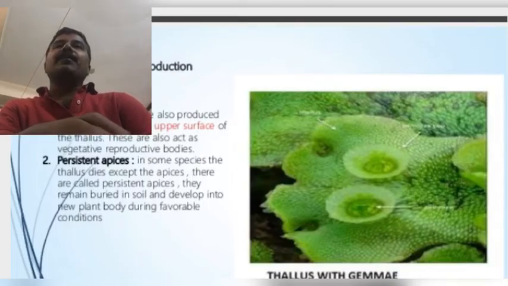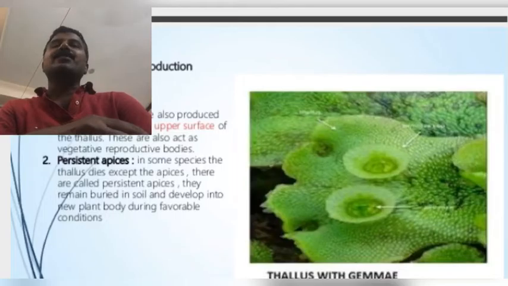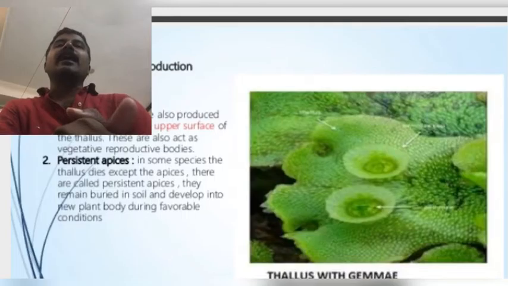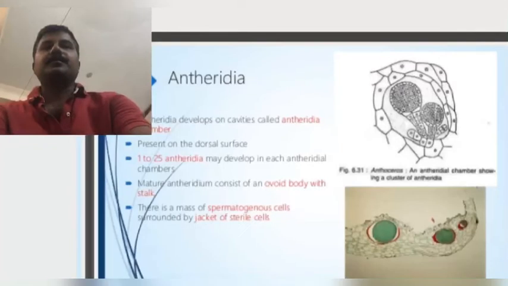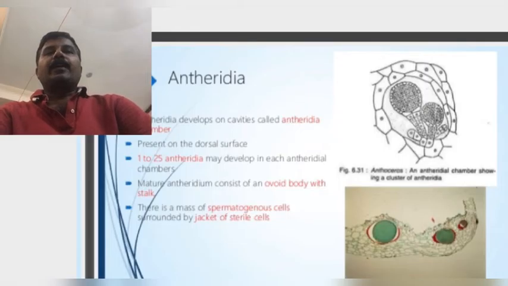Okay. Now we see sexual reproduction of Anthoceros. Generally, Anthoceros species may be monoecious or dioecious. Some species, like Anthoceros fusiformis, are monoecious, and some are dioecious, like Anthoceros erectus and Anthoceros halli. These species are completely dioecious.